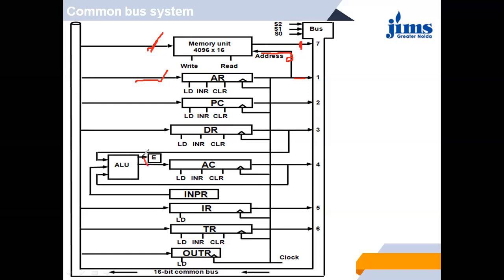This is ALU, arithmetic logic unit. You can see that data in ALU is coming from the accumulator. So the accumulator is directly connected with the ALU, arithmetic logic unit, means whatever the information is in the accumulator, that is used by the arithmetic logic unit directly.